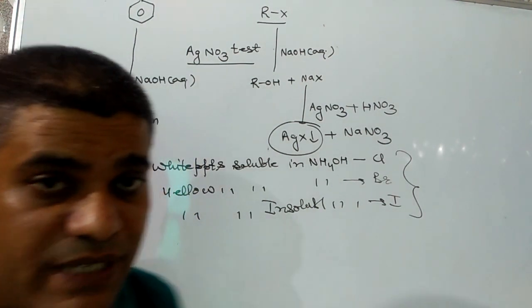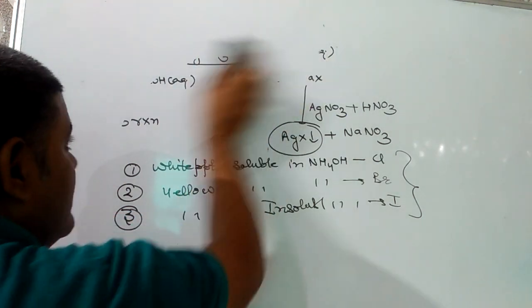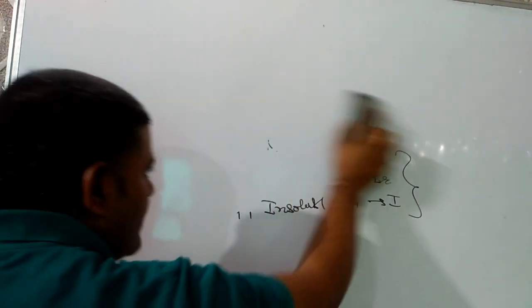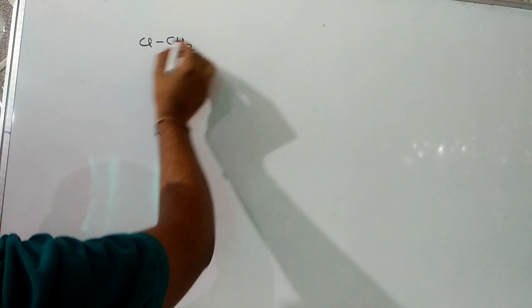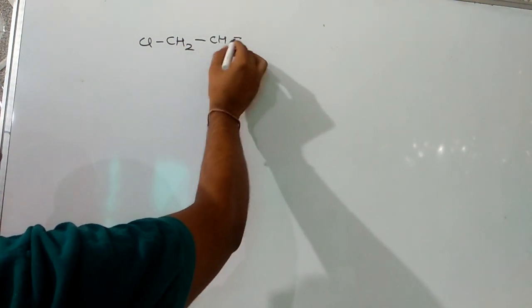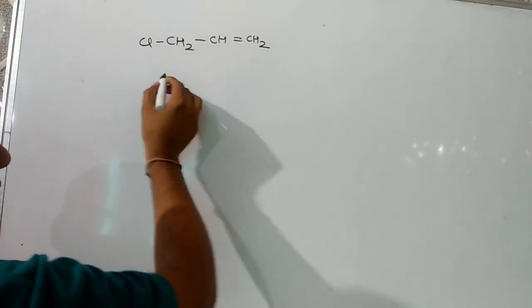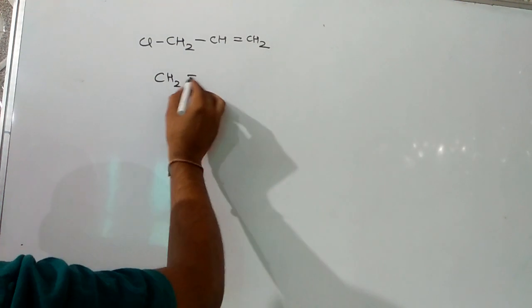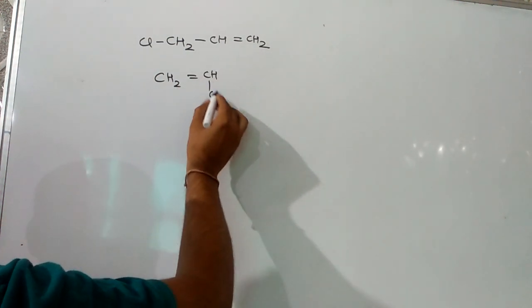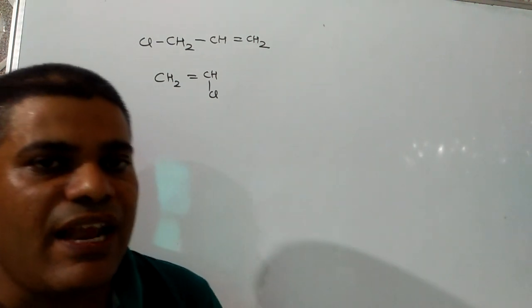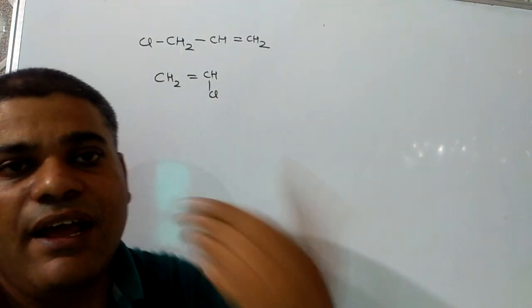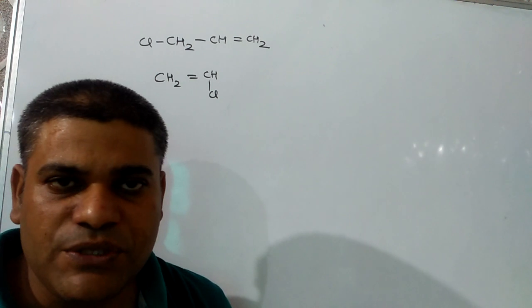Next question on the basis of this may be the distinction between allyl chloride and vinyl chloride. Allyl chloride has formula CH2Cl, CH double bond CH2, and vinyl chloride has formula CH2 double bond CHCl. As previously I mentioned, allyl chloride is more reactive than vinyl chloride for nucleophilic substitution.